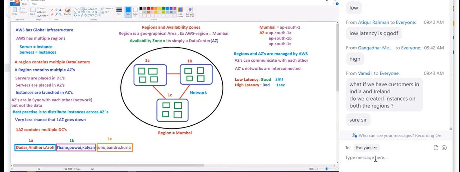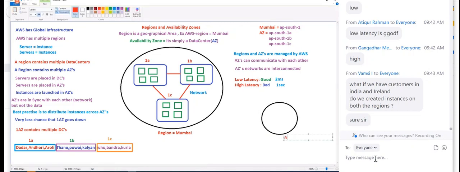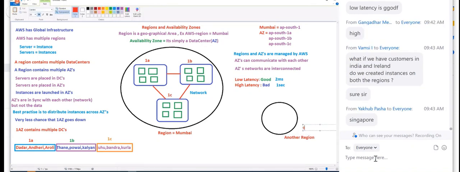Okay. So now, do we have only the Mumbai region? We have another region also, right, guys? Let's say I'll put another region here. This is another region. Can you name one region? Can I put Ireland? Okay, put Singapore, Ireland, whichever it is.